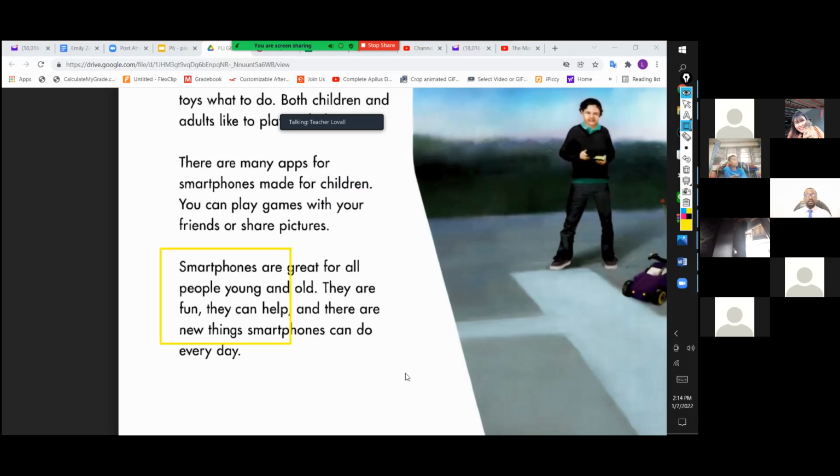All right. Can we get another volunteer, a new student, okay, to help me with this paragraph? All right, so who wants to read? Another volunteer?